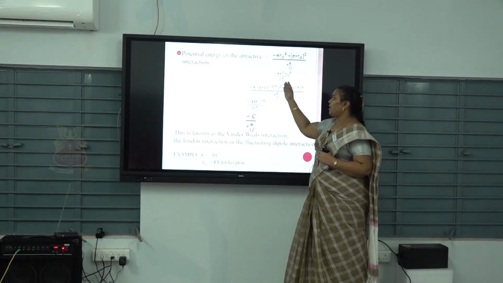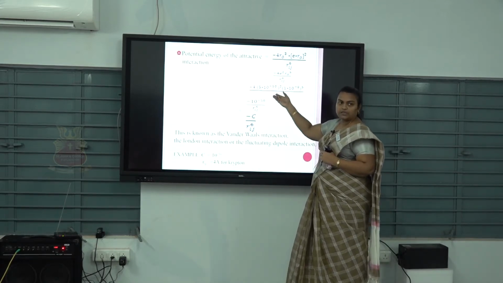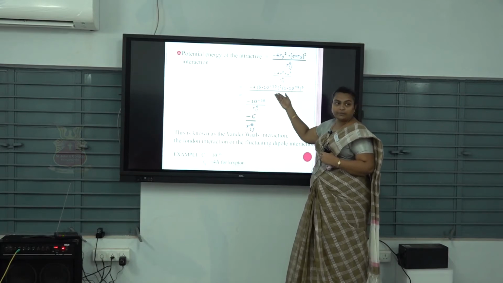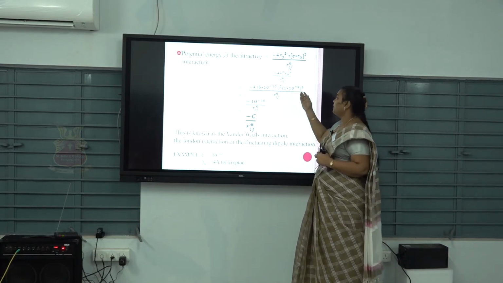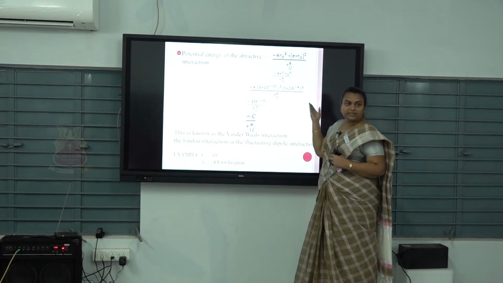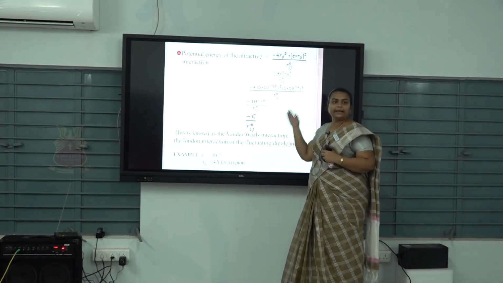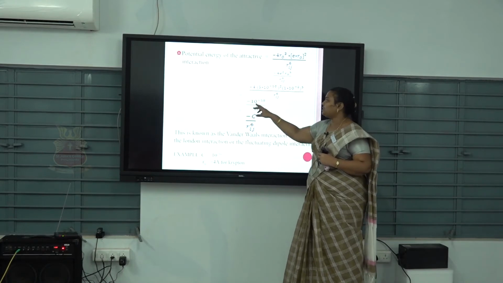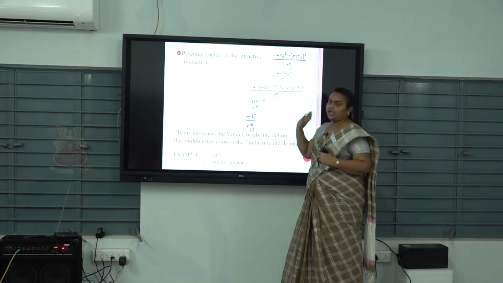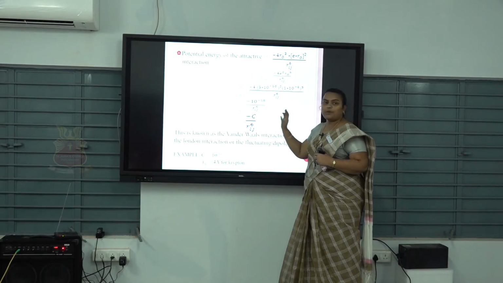So 5 into 10 power minus 10, the whole square, gives 25 into 10 power minus 20, and 1 into 10 power minus 8 to the power 5 gives minus 40. Multiplying and adding everything, we find the value 10 power minus 58 divided by Rij power 6.